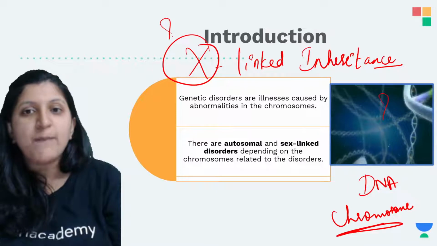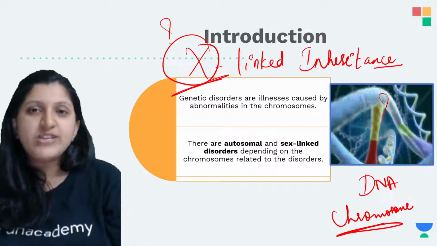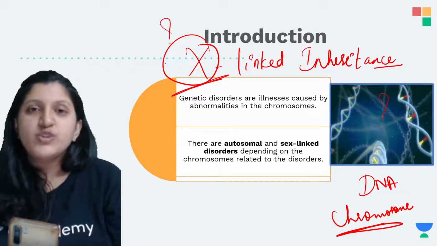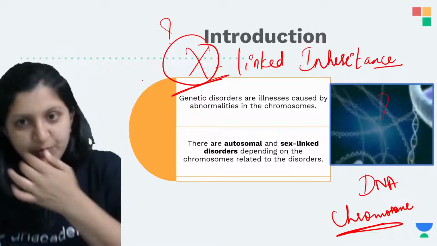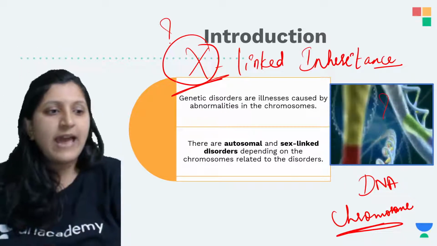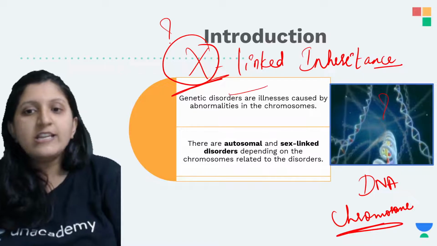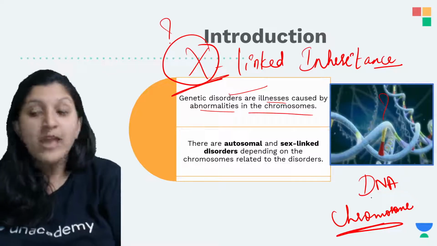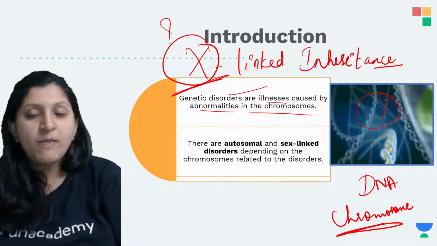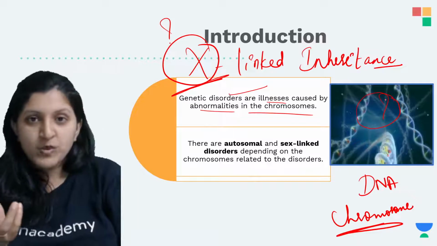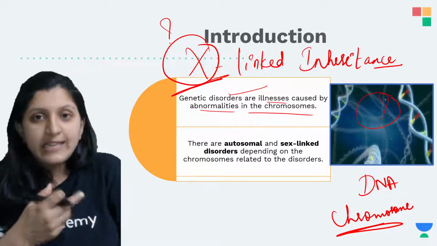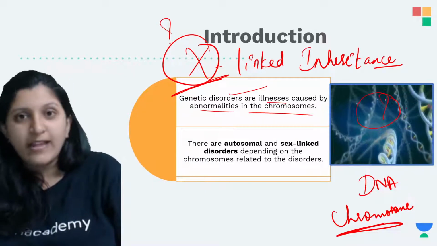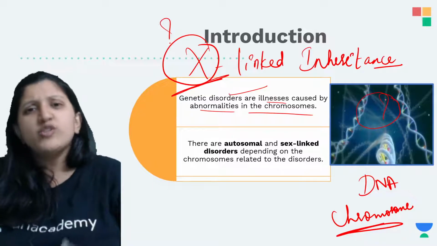And now which chromosome are we going to study? We are going to study the X chromosome, which is carrying a faulty gene, and that faulty gene is making one have a particular condition or a disease. Okay, so we'll discuss that. And here you can see genetic disorders are illnesses caused by abnormalities in the chromosome. So there is a chromosomal abnormality: a part of a chromosome might be missing, a part of a DNA might be missing, or a part of a chromosome might have shifted from one chromosome to the other. That is also a possibility. So anything can be there.